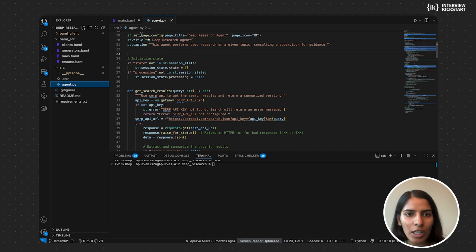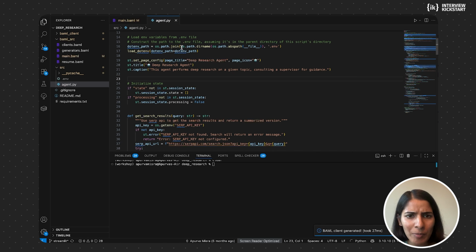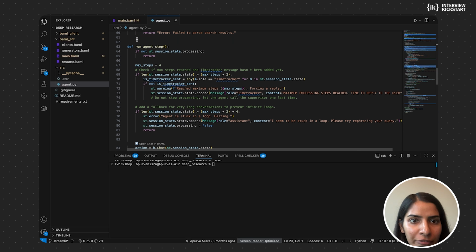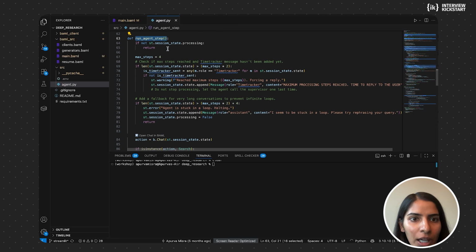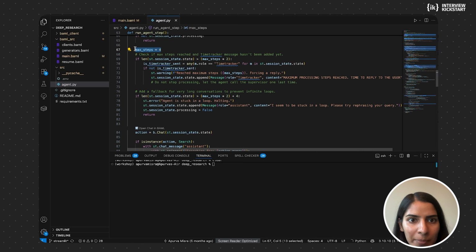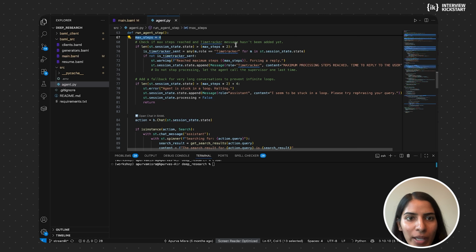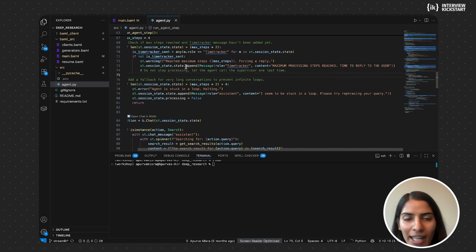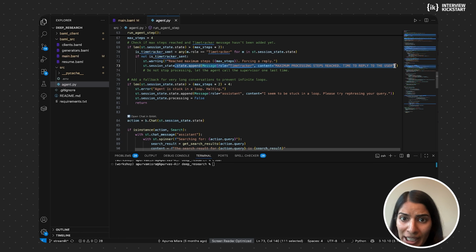So it might look a bit more complex than usual, but it's basically because I've put the Streamlit code in here, and that is just for defining the front end so that it's easier for us to chat with our agent. But basically, this is the main function, run agent step. Here I've defined the maximum number of steps equal to 4. And then this is where it checks if the maximum steps have been reached. And if the maximum number of steps have been reached, the time tracker adds this message into the state.